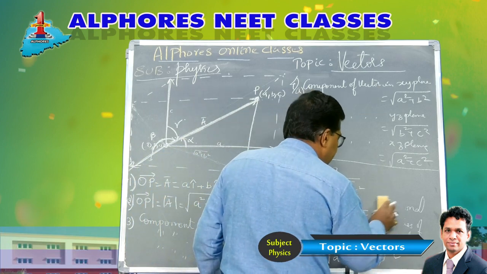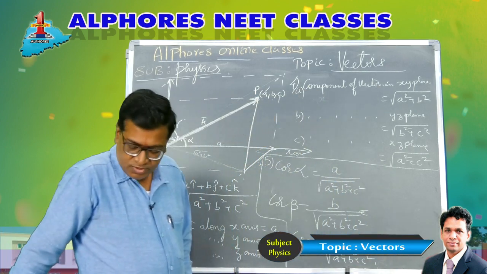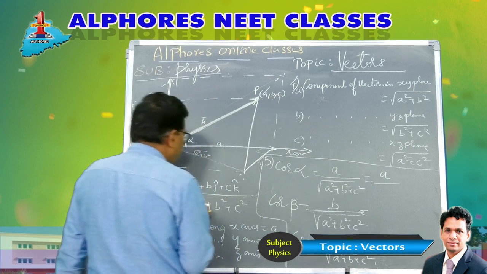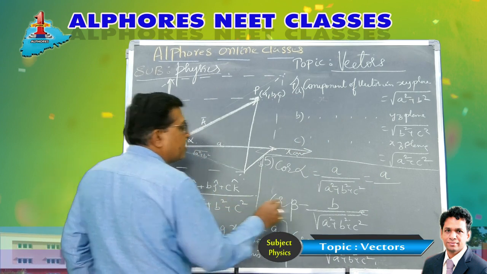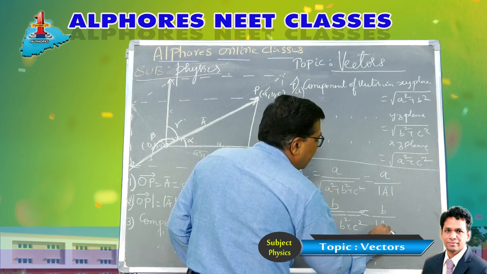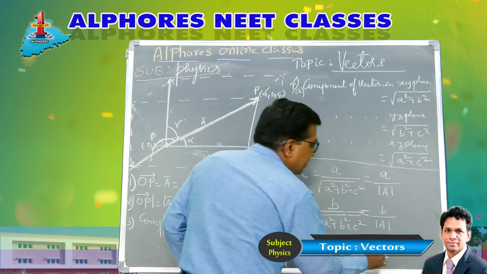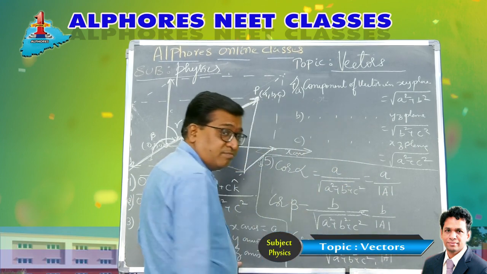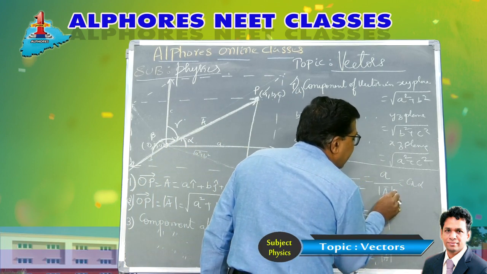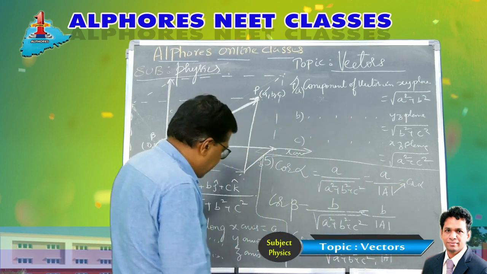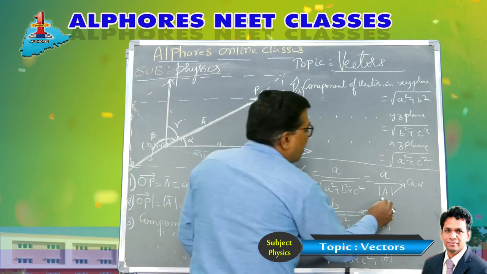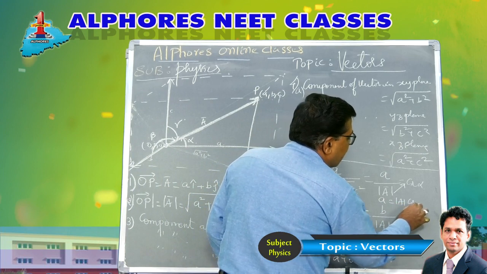Please look here. Now, cos alpha is equal to a by root of a square plus b square plus c square. What is root of a square plus b square plus c square? It is the magnitude of the vector, mod a bar. Similarly, this is b by mod a bar, where the denominator is the magnitude of the vector. This is c by mod a bar. Now, what can you conclude? a by mod a is cos alpha. So a I can write as mod a cos alpha. Therefore, the component along x-axis, a, is mod a cos alpha.